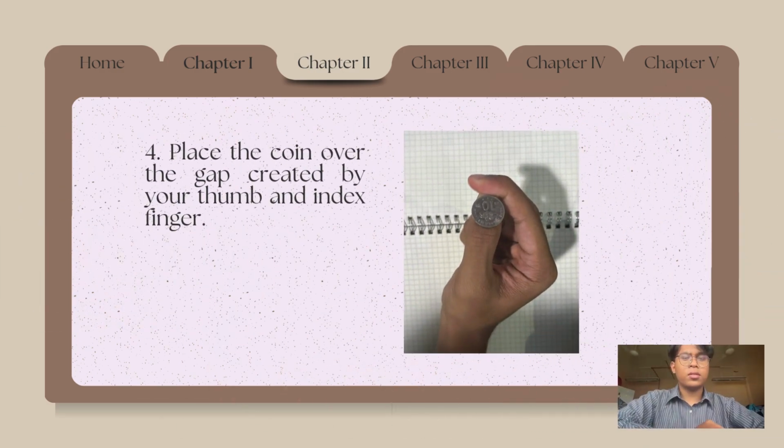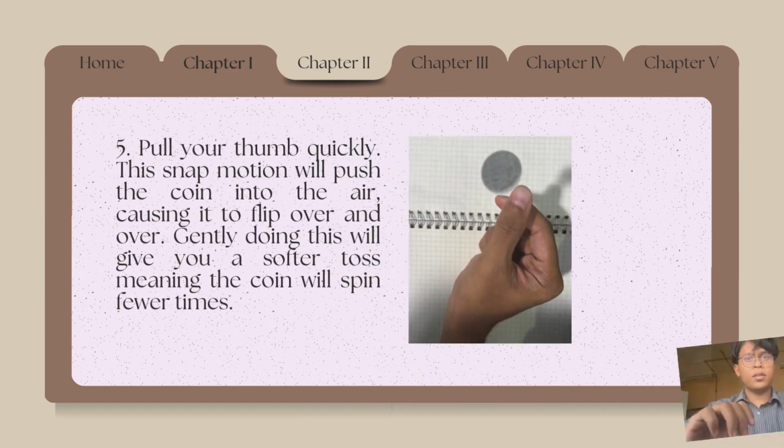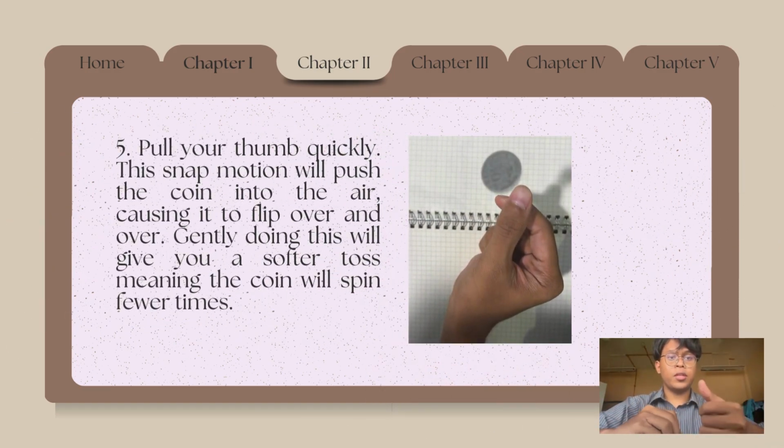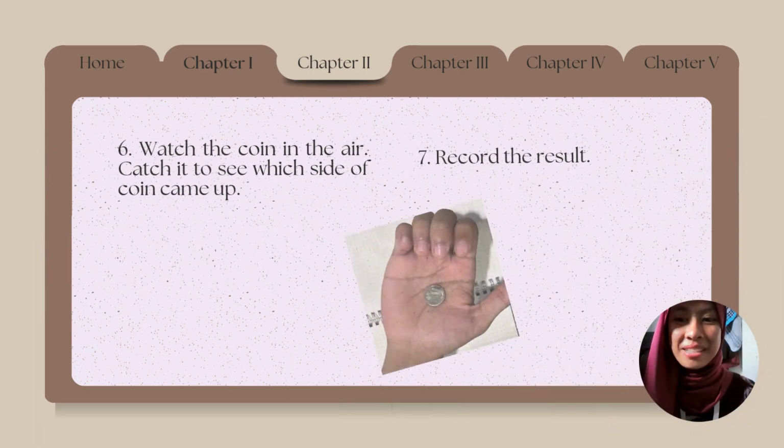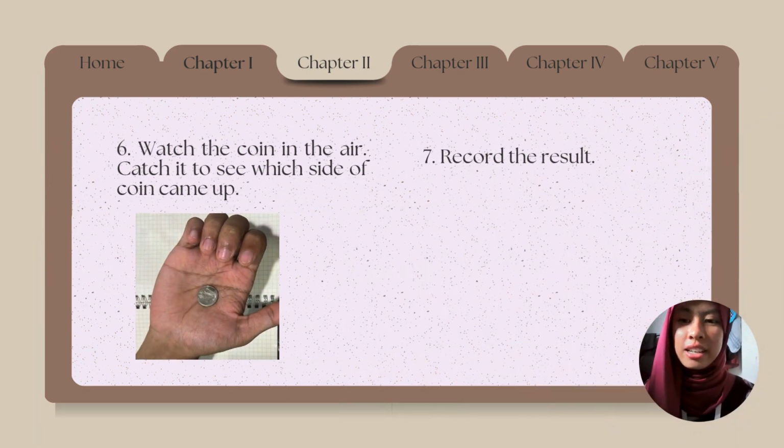So the fourth step is to place the coin over the gap that's created by your thumb and index finger. The fifth step is to pull your thumb quickly. The snap motion will push the coin into the air, causing it to flip over and over. Doing this gently will give you a softer toss, meaning that the coin will spin a few more times. Step 6. Watch the coin in the air. Catch it to see which side of the coin came up. Step 7. Record the result.